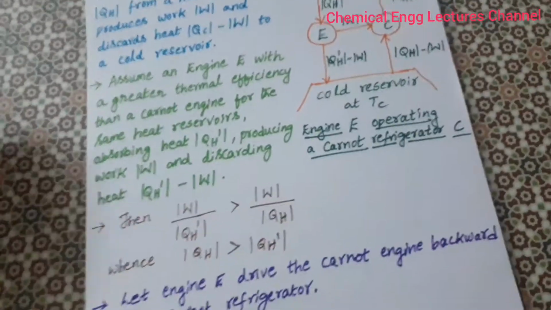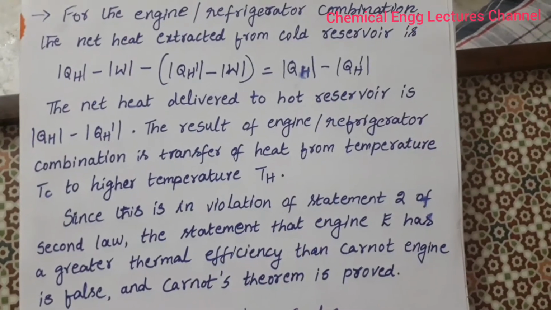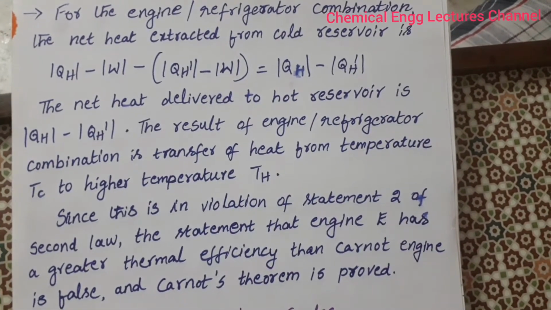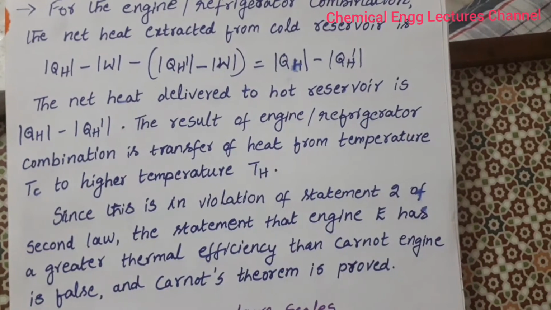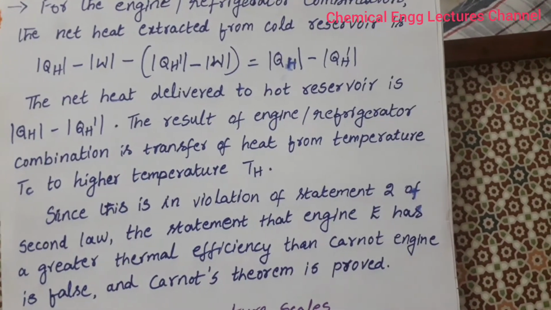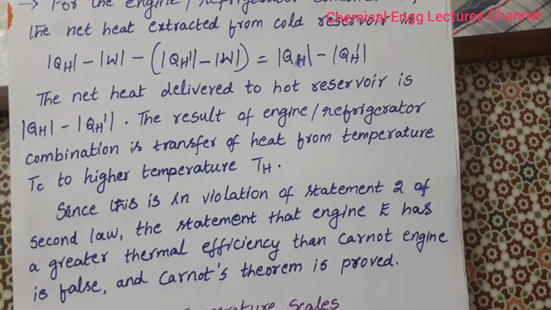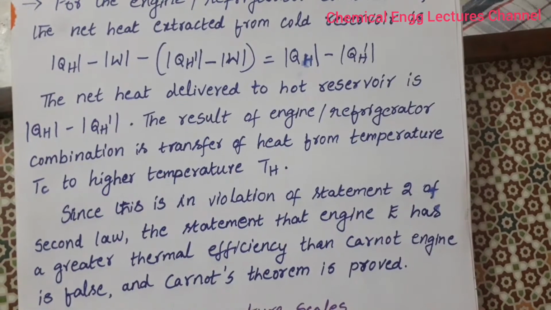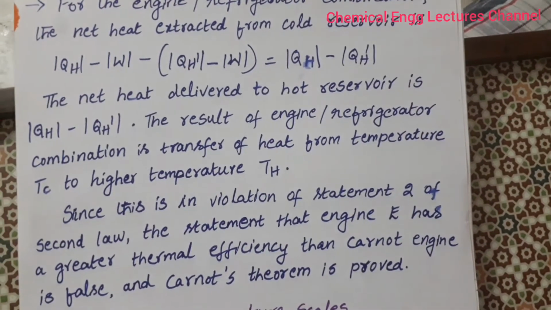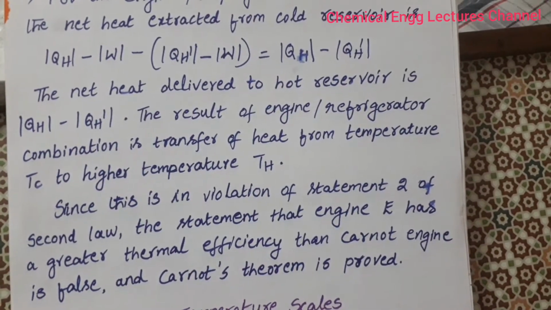Now, again for the engine refrigerator combination, the net heat extracted from the cold reservoir is given by QH minus W minus QH prime minus W. So from this we can say QH minus QH prime. So here the net heat delivered to the hot reservoir, how much heat is delivered to the hot reservoir, means QH minus QH prime.